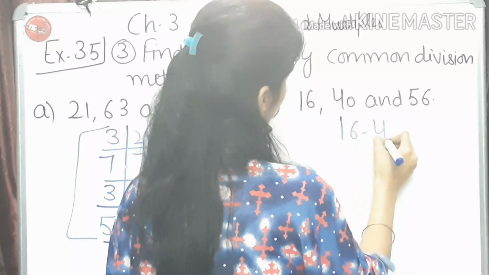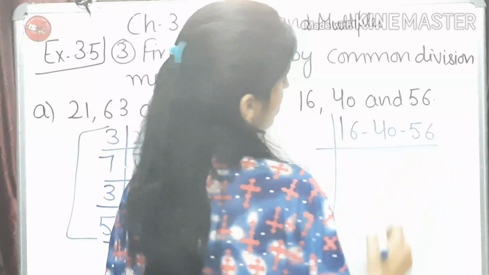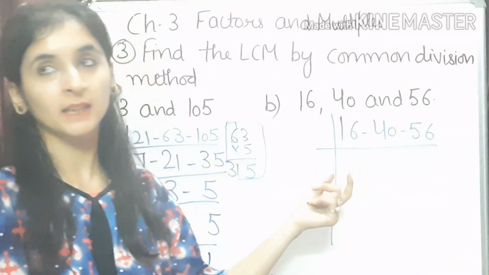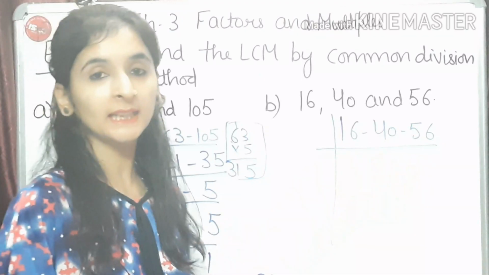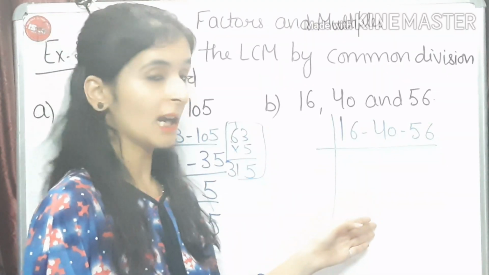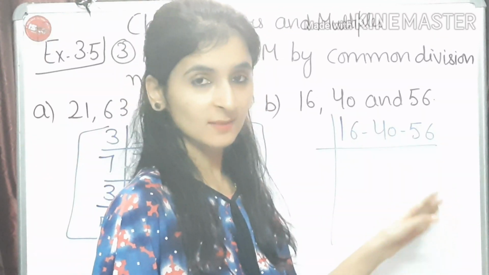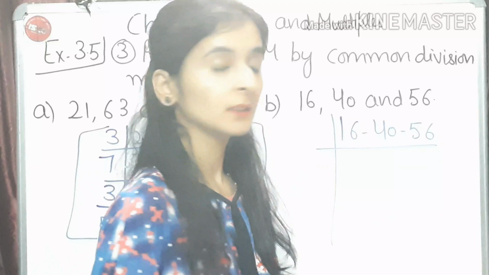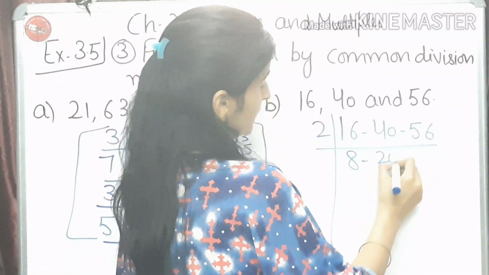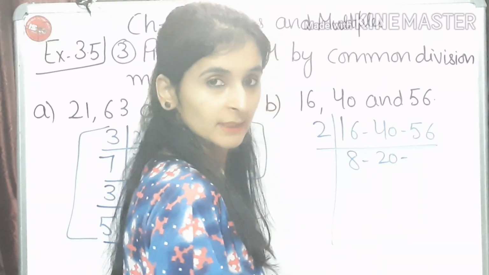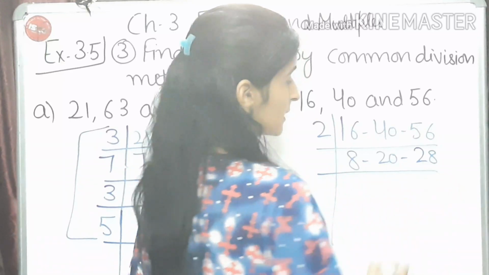16, 40 and 56. So as there is 6 on ones place, 0 on ones place, and again 6 on ones place, so it means it is divisible by 2. So 2 8s are 16, 2 20s are 40, yes, and 2 28s are 56.